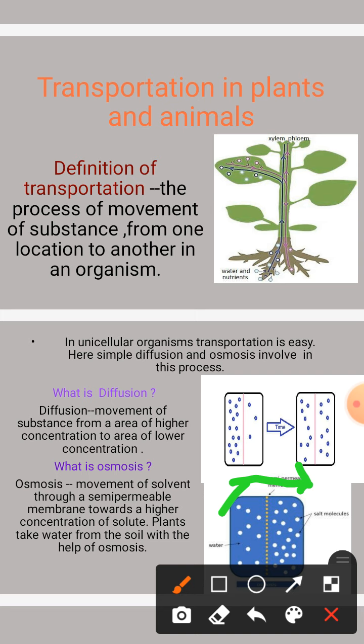So this is known as osmosis. In osmosis, there is always a requirement of a semi-permeable membrane, and in this only solvent can move, never the solute. In this process, only solvent can move through a semi-permeable membrane. This is known as osmosis.